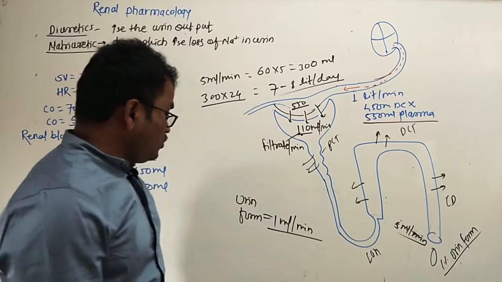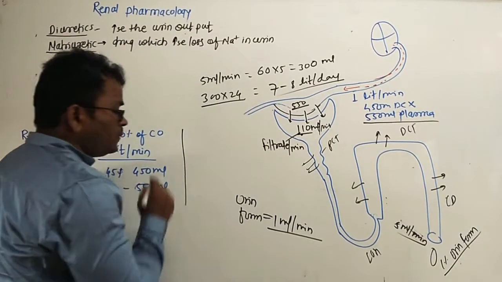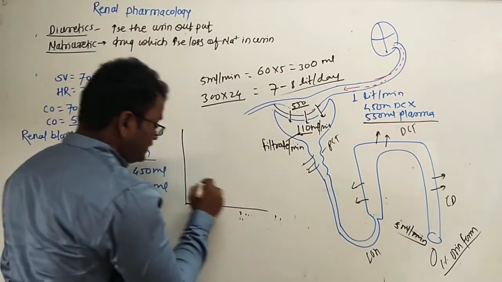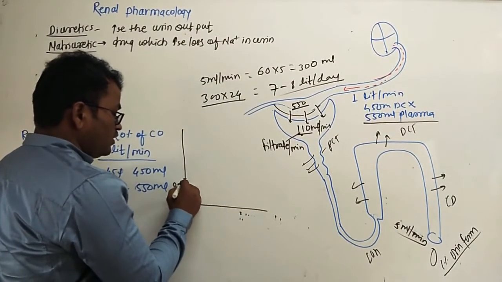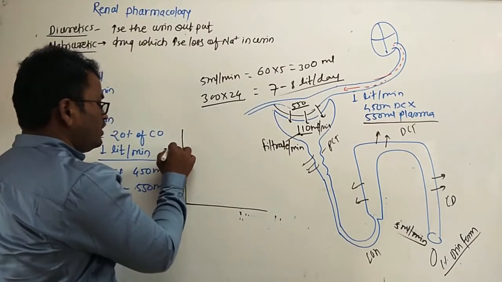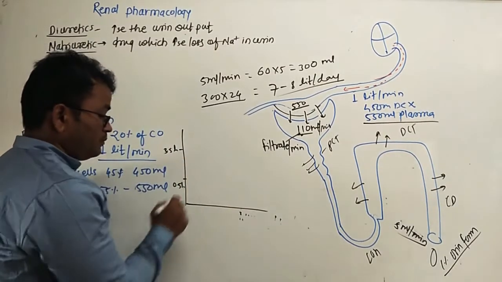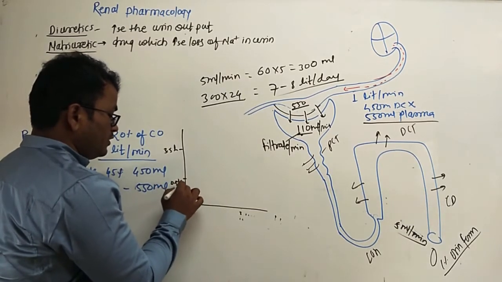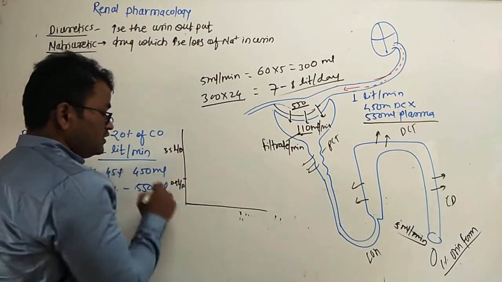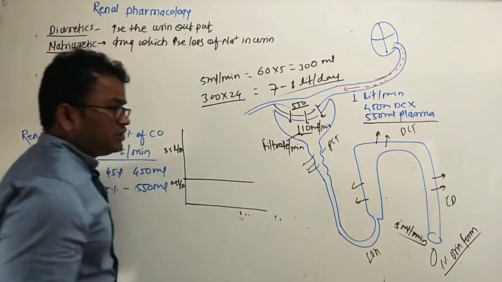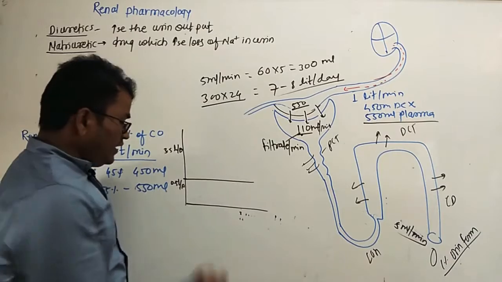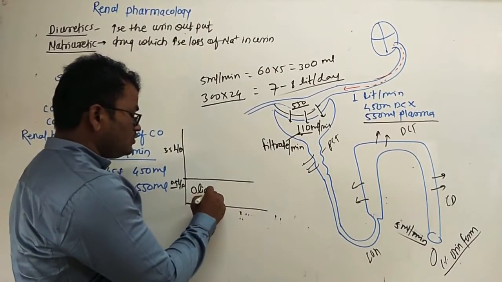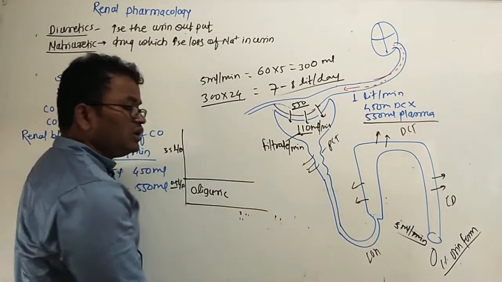So the normal urine output of the human: this is 0.5 liter, this is 3.5 liter. If any patient's urine is less than 0.5 liter per day, it is called oliguria.